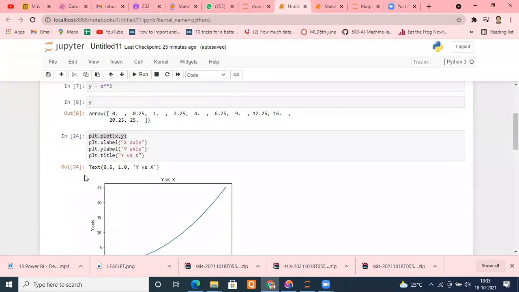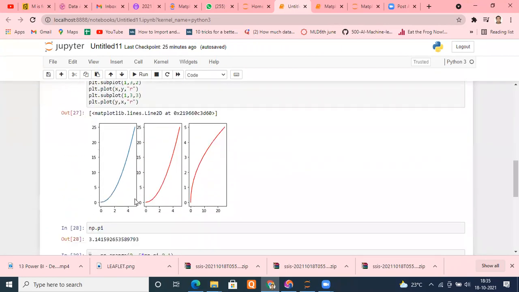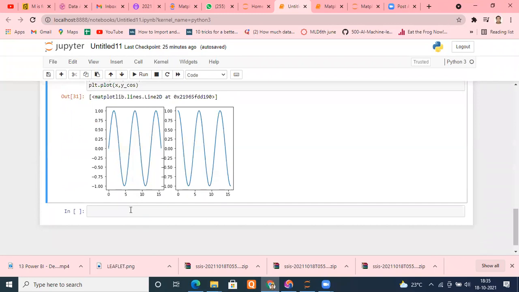So how can we do this? What we have studied is the functional approach. Now we will do the object-oriented approach. How can we do that? So we have to create an object. How will we do that? See.